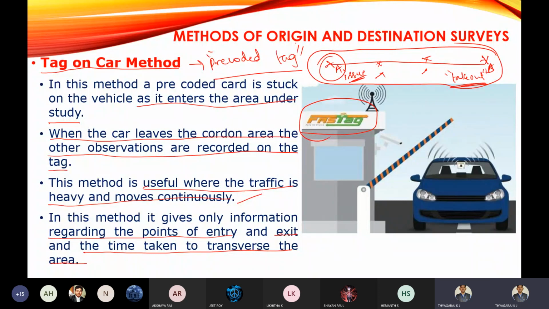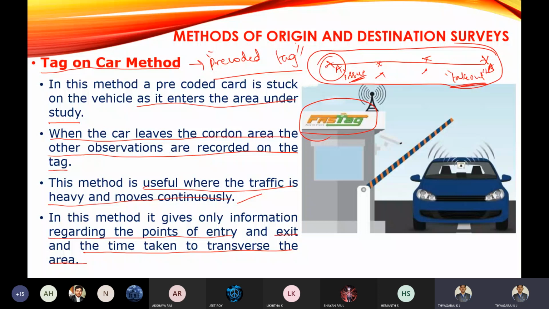So in the tag on car method, you are going to provide a pre-coded card which will be stuck to the front glass of your vehicle. Then at the entry point, they are going to note down the time of arrival and the type of vehicle, and issue the card. Afterwards, they are going to take out that card when you are leaving the study area. This method is useful only when the traffic is heavy and moving continuously without stoppage of the vehicle. If the vehicles are moving, there you can provide this tag on car method.